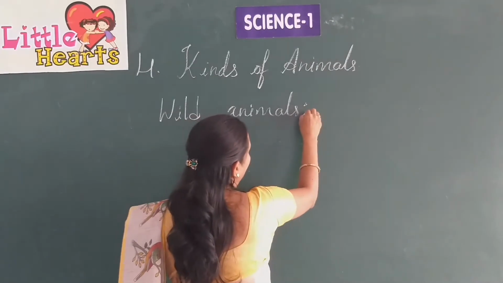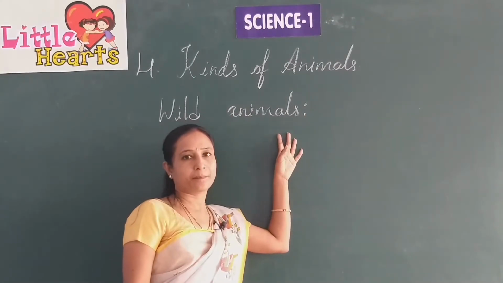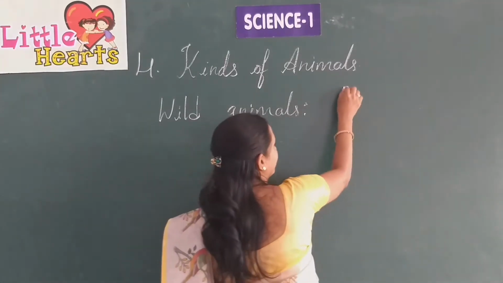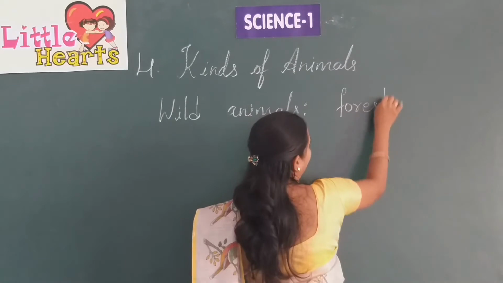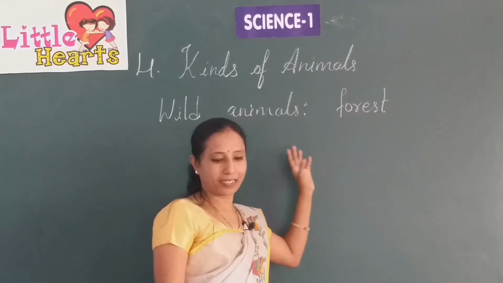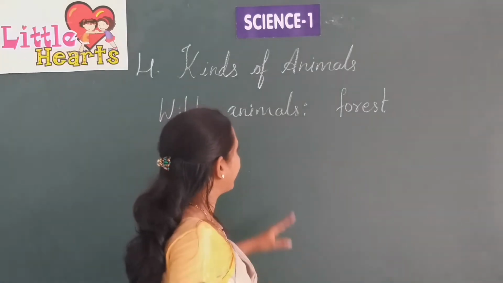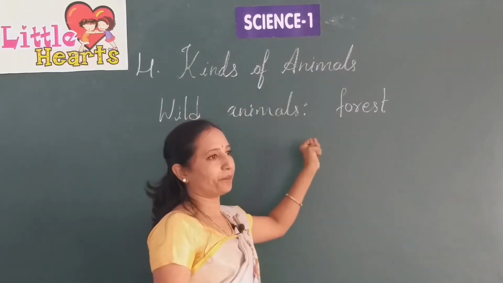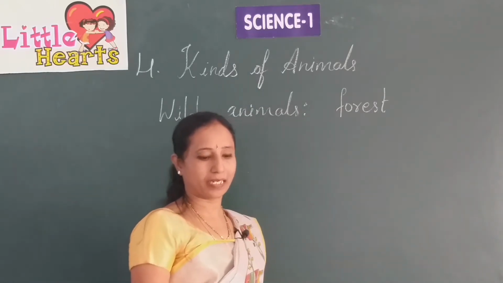And the next topic is wild animals. Okay. What are wild animals? The animals which live in the forest, which are present in the forest, or stay in the forest, are called wild animals.